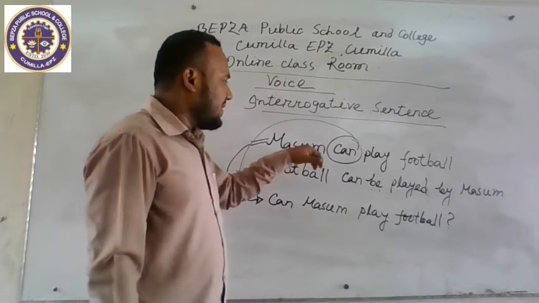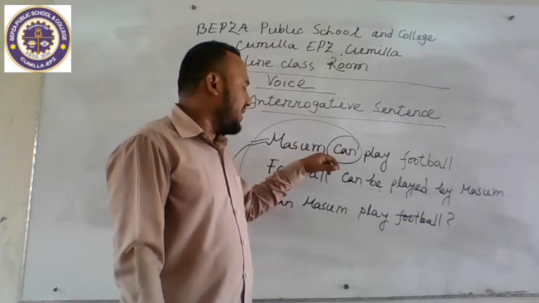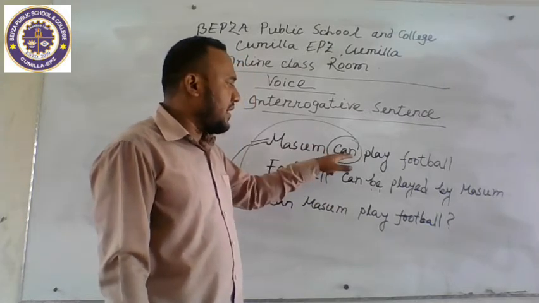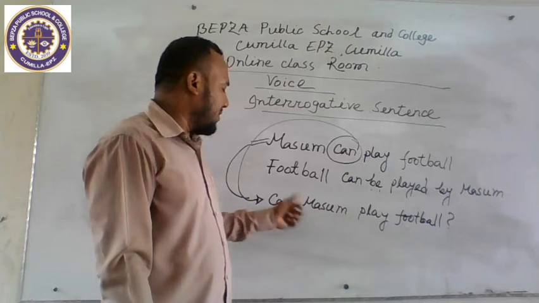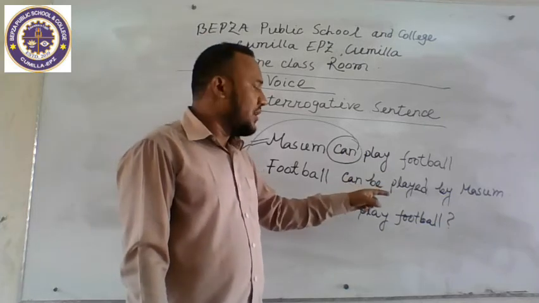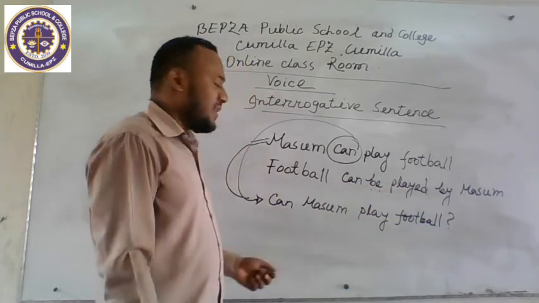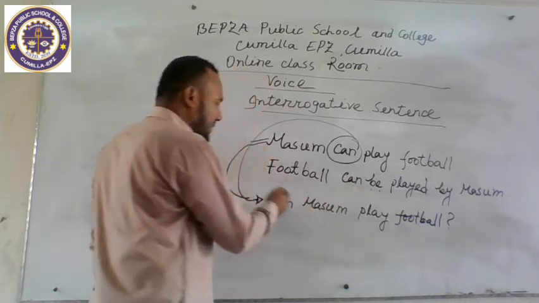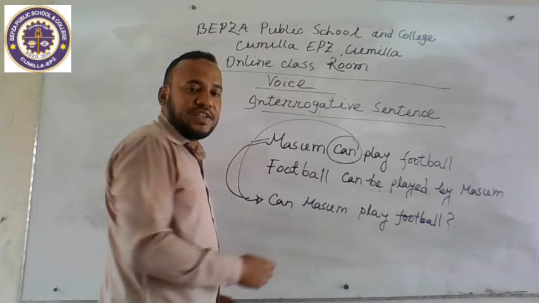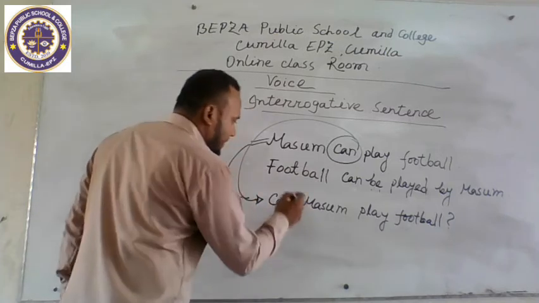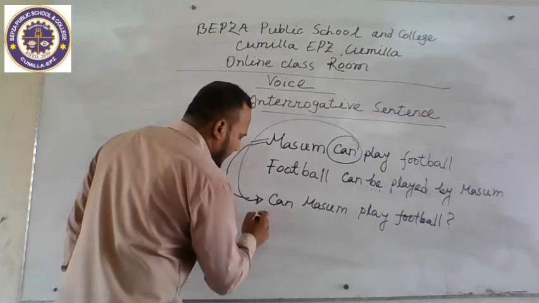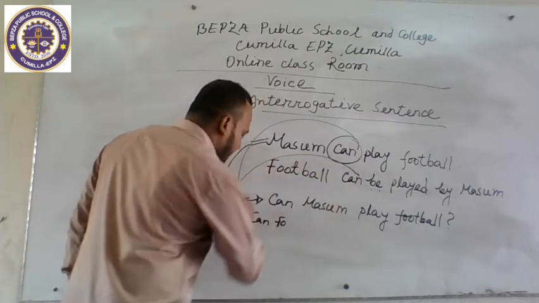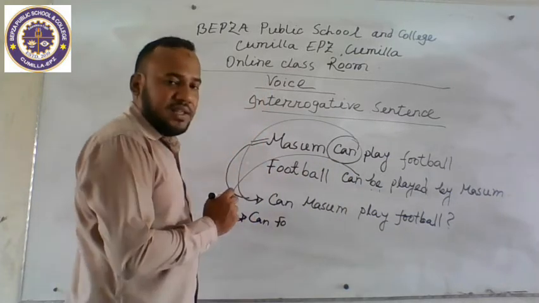Such as this sentence, active voice, and its passive form is this sentence. We take the auxiliary verb before the subject and it will be an interrogative sentence. Then: Can football be played by Masoom? This auxiliary verb will take its place in front of the subject.